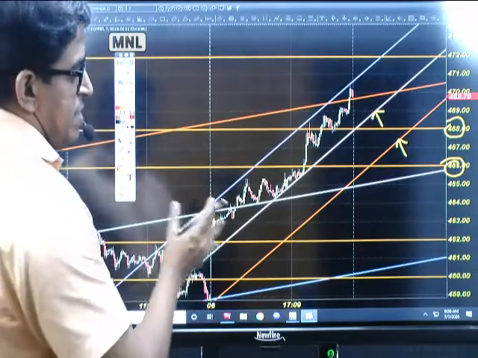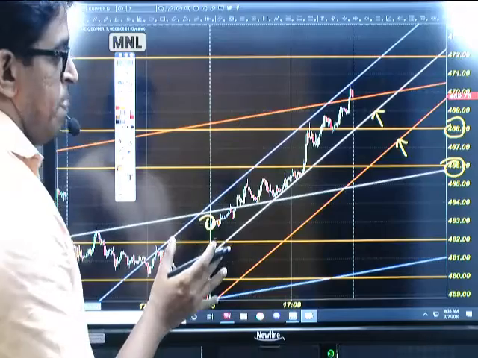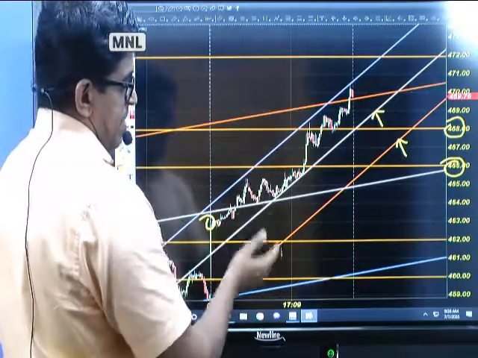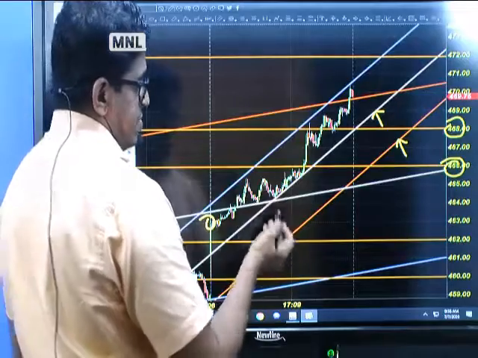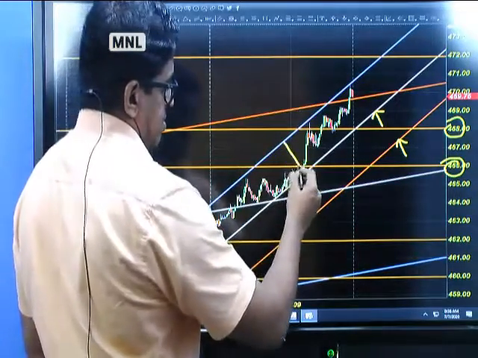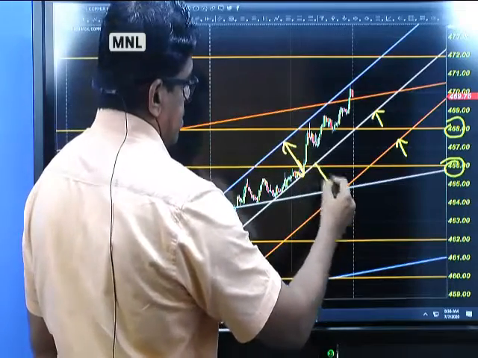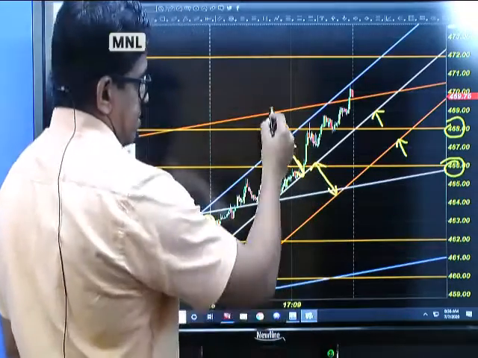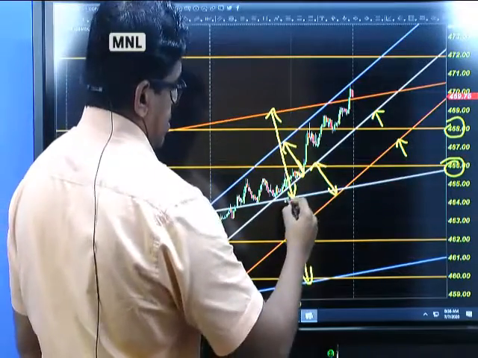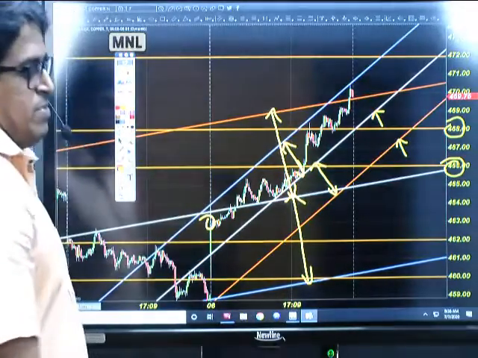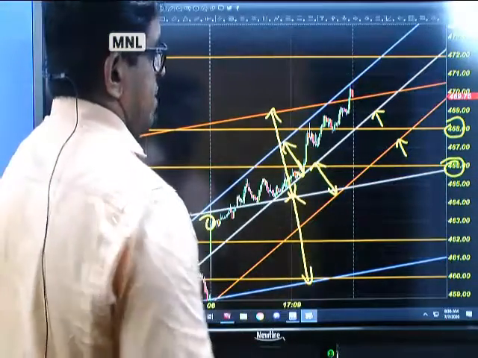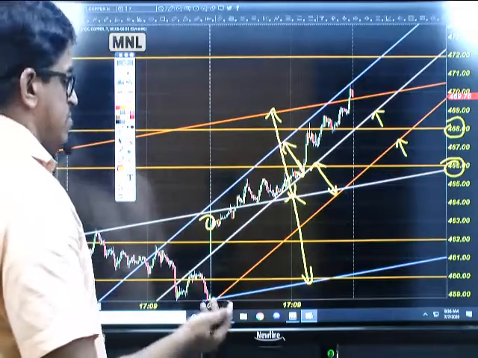You can draw these lines in your trading platform also. So all the lines, whatever lines, these are all parallel lines. You can see that it is very easy to draw. If you could draw one line, you can draw the next three lines. This is equal to this. These are all semi-parallel lines. This line is equal, and if you project this, it gives you another line. So it's very easy. You can copy and draw the same line in your charting tool or platform.